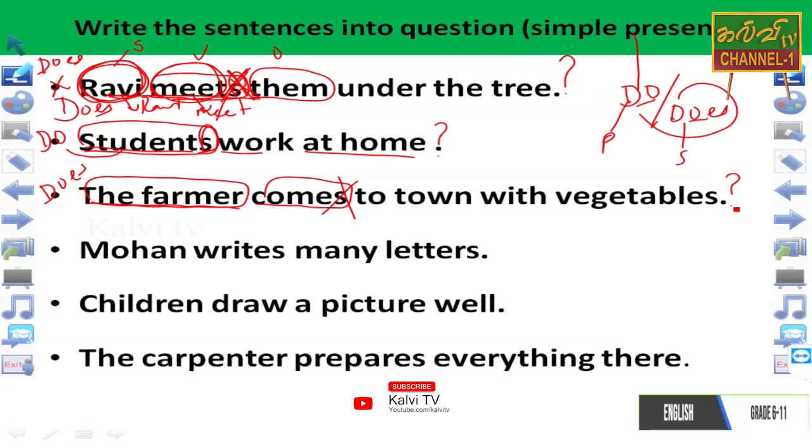Mohan writes many letters. Mohan writes many letters.